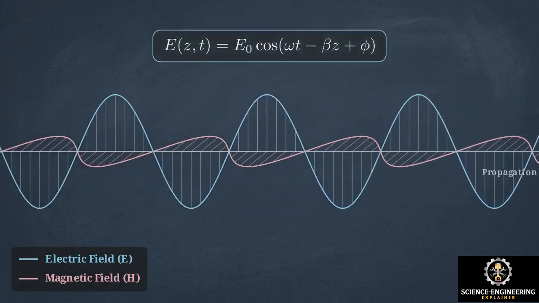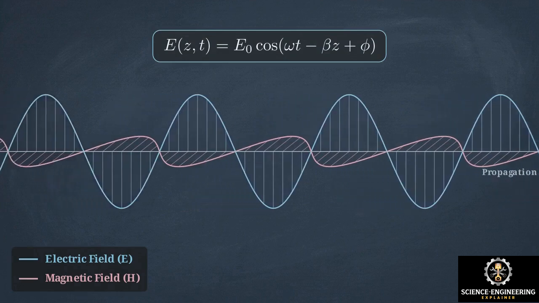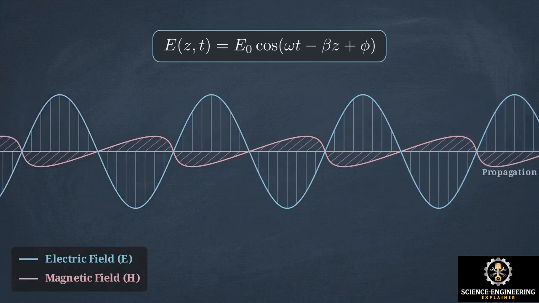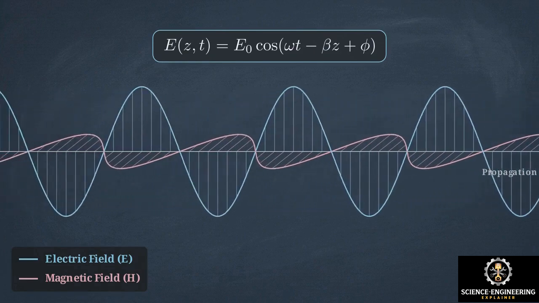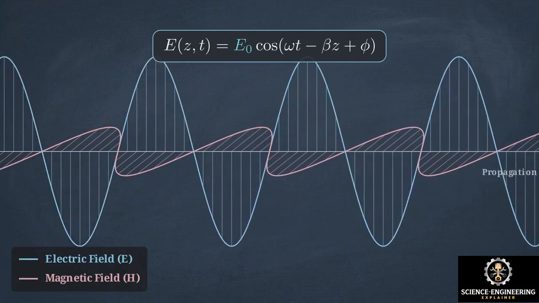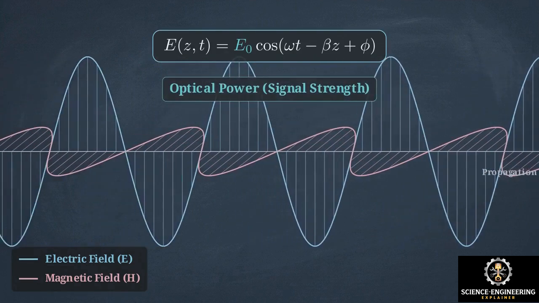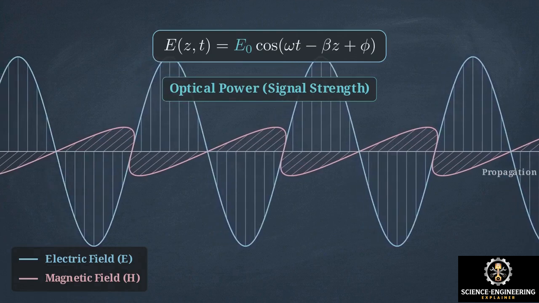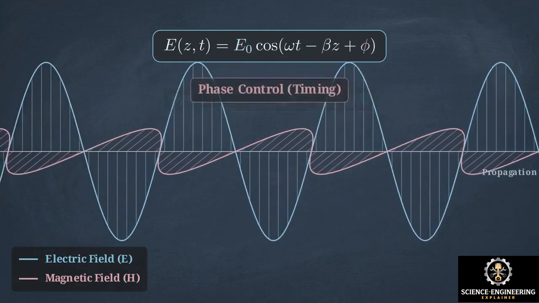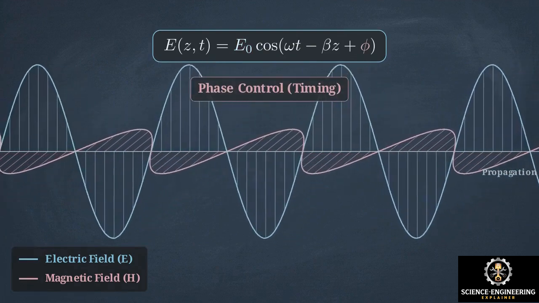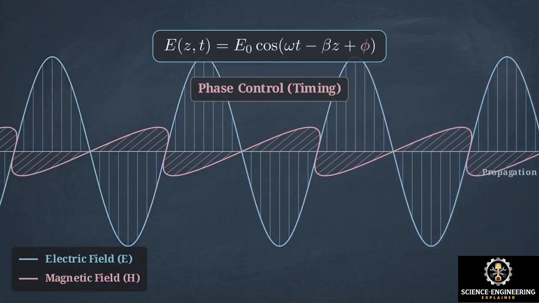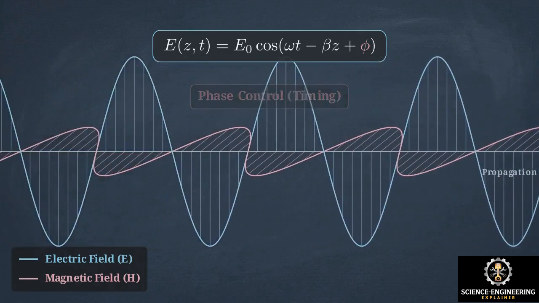To understand how we control light, we start with the mathematical model of a transverse electromagnetic wave. The electric field at any point in space and time is represented by E0 times the cosine of omega t minus beta z plus phi. The amplitude, E0, determines the maximum displacement of the wave. In optical communication, this corresponds directly to the physical optical power, or the received signal strength at the destination. The phase variable, phi, tracks the exact position of the wave within its cycle at any given fraction of a second. This becomes crucial when multiple waves interact.